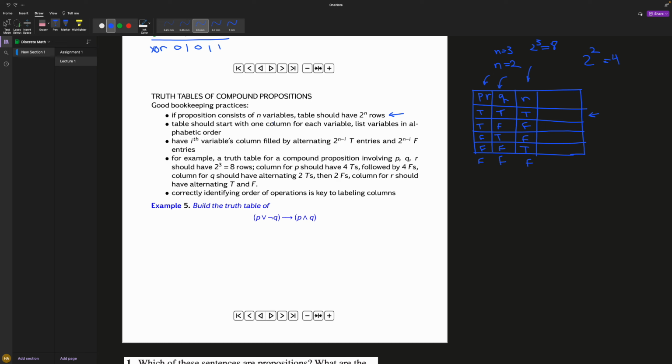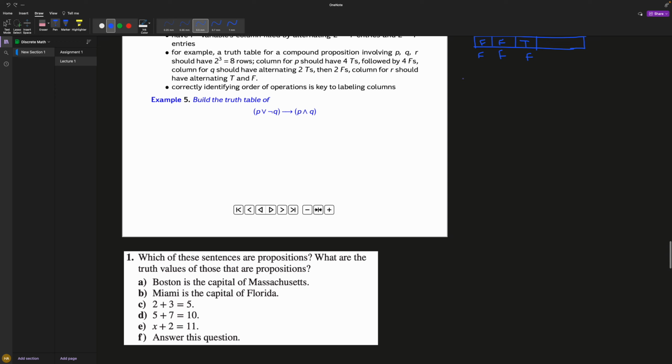Have the ith variable column filled by alternating. They're basically telling you how to fill the table. All you need to do is make sure you have every combination. If you want to follow it like this, I like to go with the 1-1-1. I'll show you this method in case you like it more. If you don't, you can read that and memorize it. But this one I found the easiest.